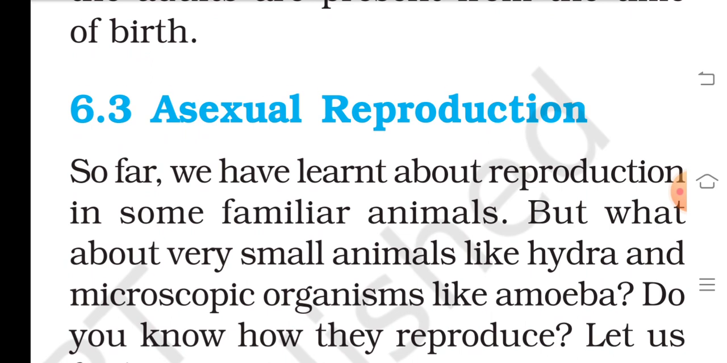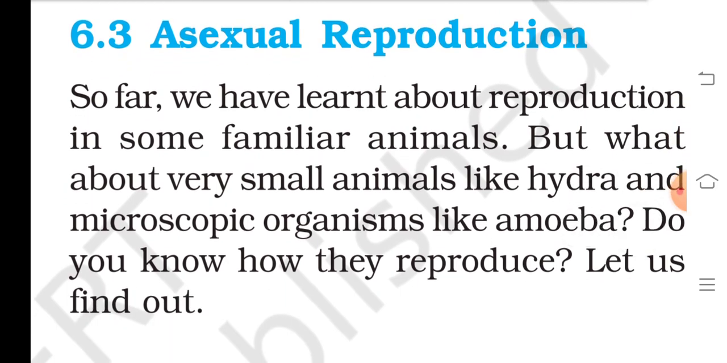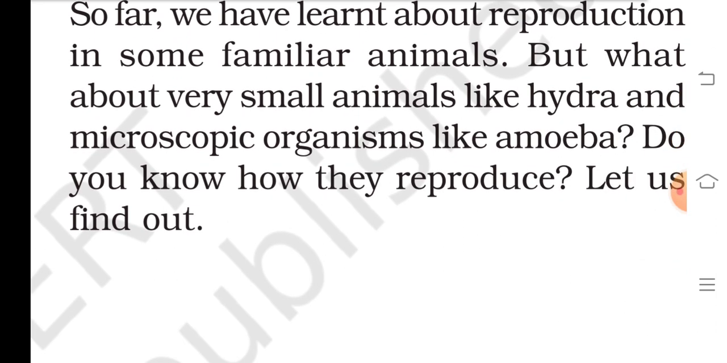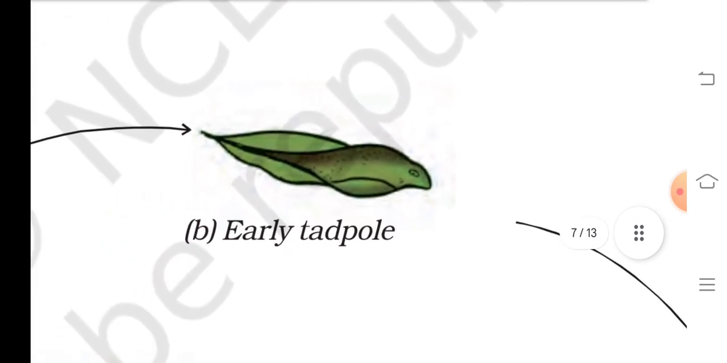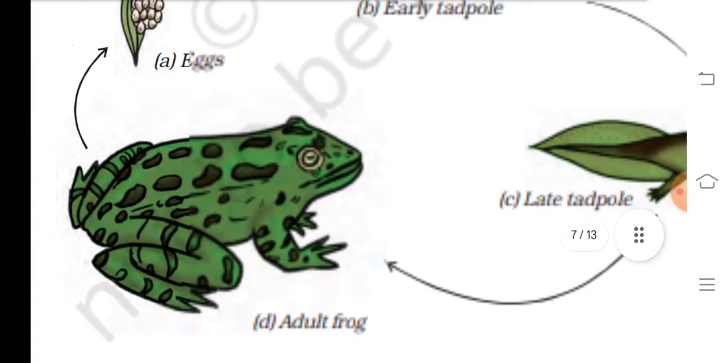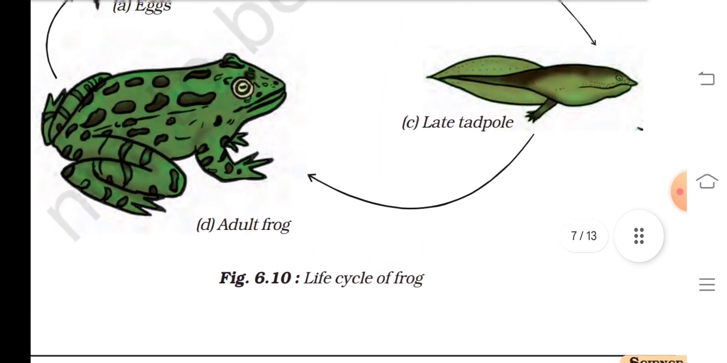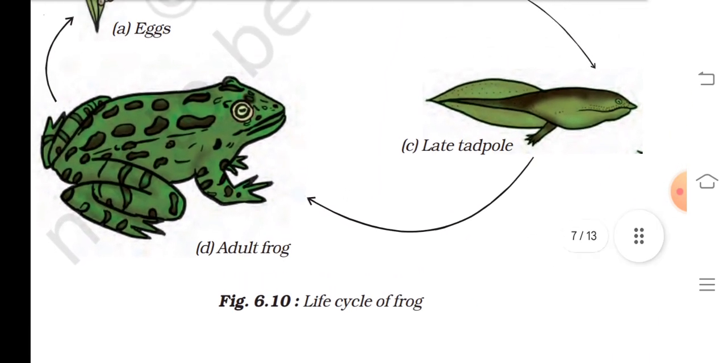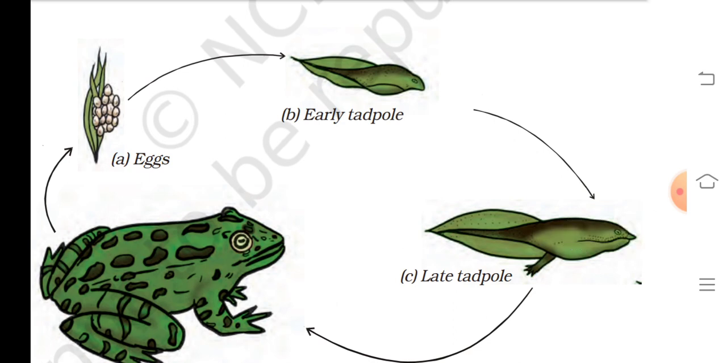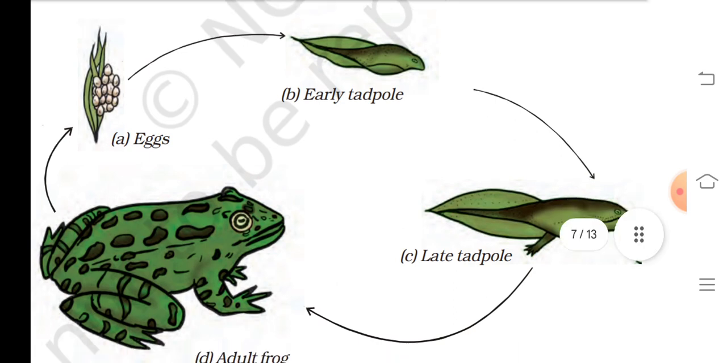Asexual reproduction. So far, we have learned about reproduction in some familiar animals, but what about very small animals like hydra and microscopic organisms like amoeba? Do you know how they reproduce? Let us find out. Life cycle of frog: adult frog, late tadpole, early tadpole, eggs.